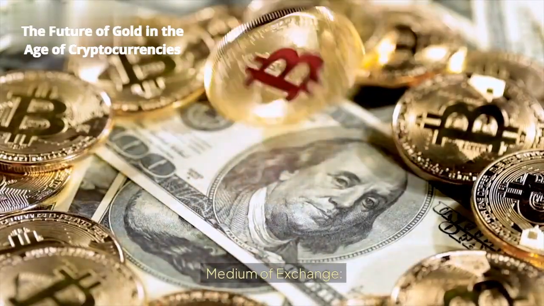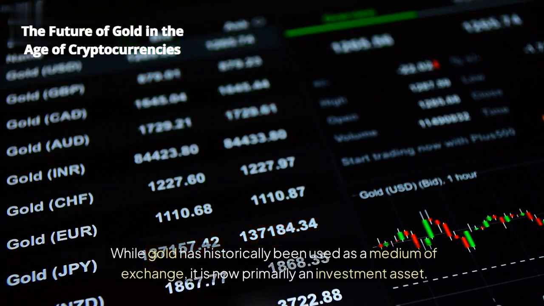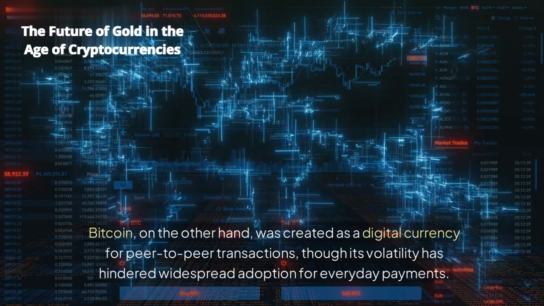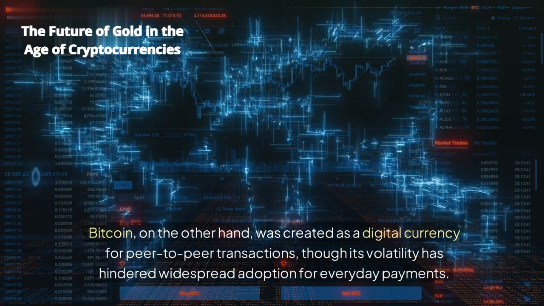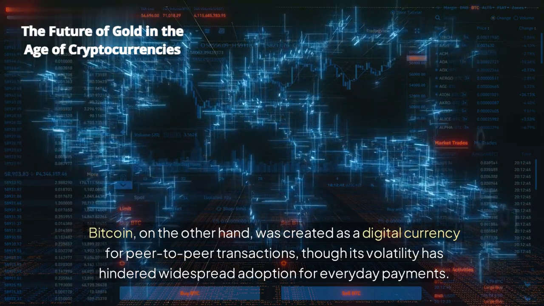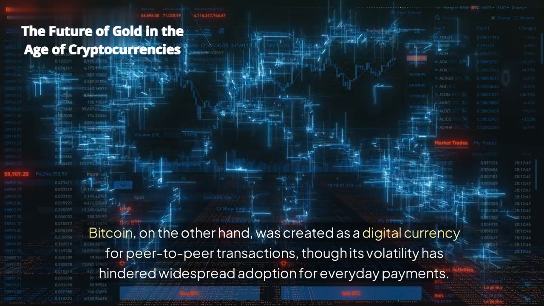Medium of exchange. While gold has historically been used as a medium of exchange, it is now primarily an investment asset. Bitcoin, on the other hand, was created as a digital currency for peer-to-peer transactions, though its volatility has hindered widespread adoption for everyday payments.